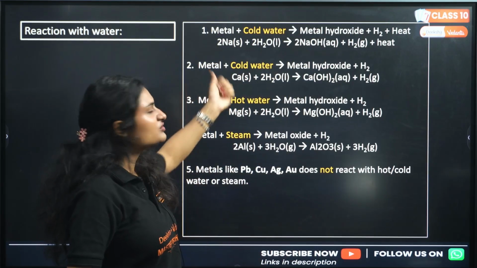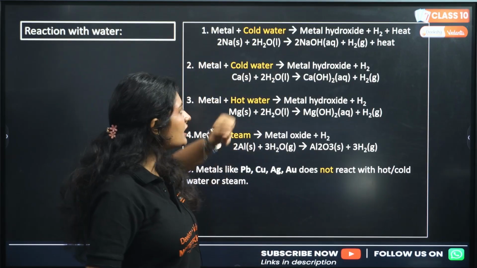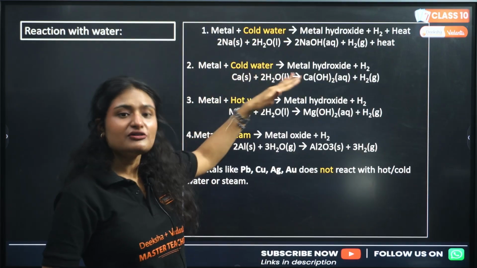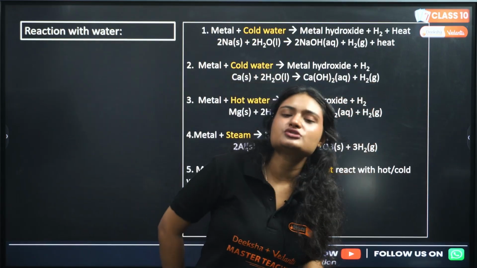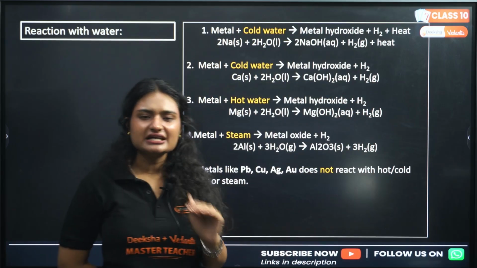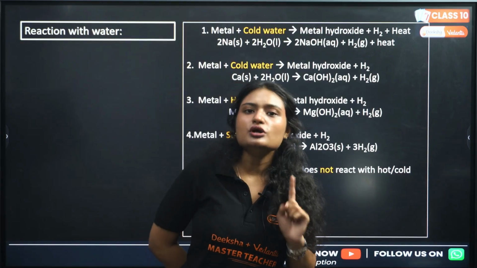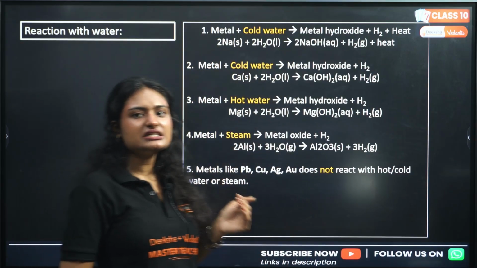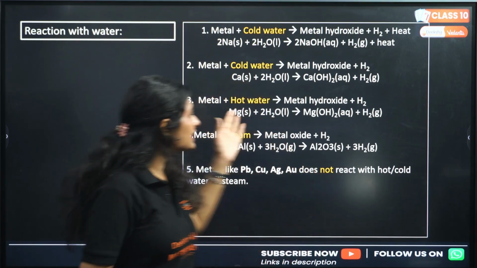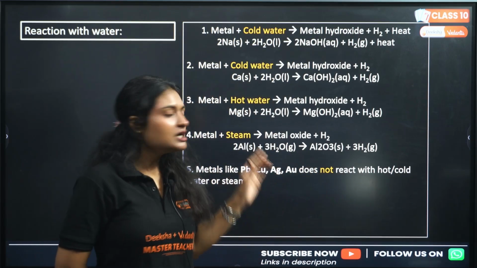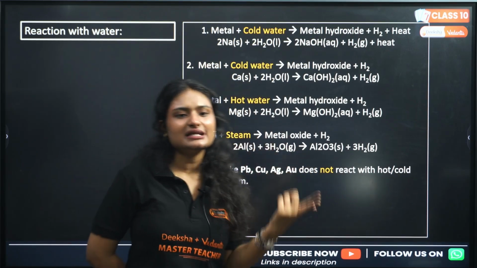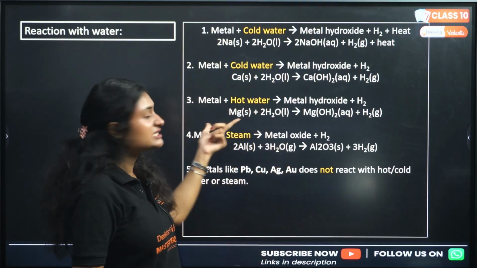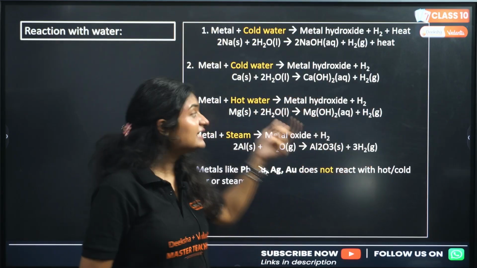Then you have some metals which are less reactive, like calcium. They will form metal hydroxide, but the evolved hydrogen gas will not catch fire because they are reacting moderately with cold water. Now, if we move down the reactivity series, the reactivity decreases for the metals. So what will happen? We need to increase the temperature, and that's why these metals react with hot water, like magnesium.